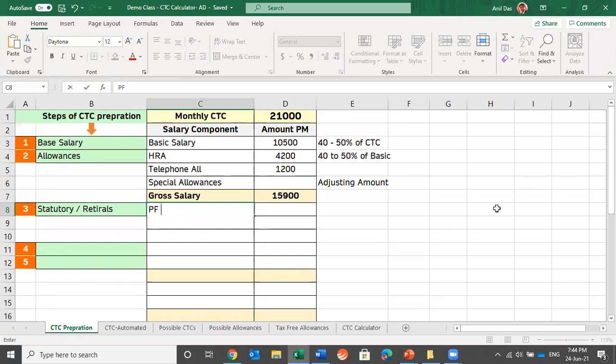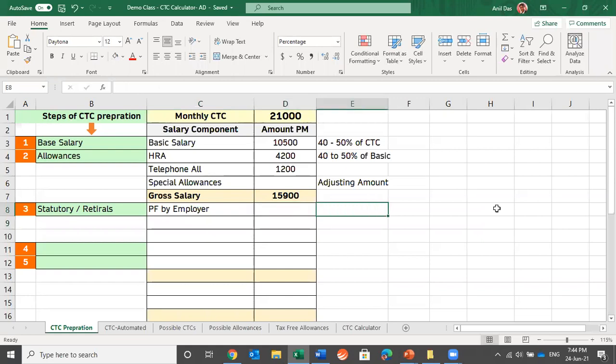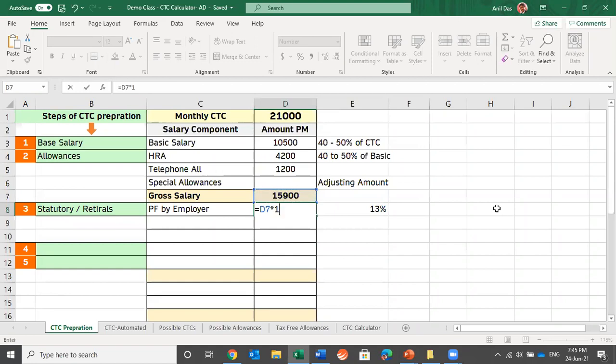So let's take PF by employer. Anybody who can say how much percentage is contributed by the company? Company contributes 13% into provident fund. Many must be thinking that it is 12%. No, employer contributes 12% plus one more percent. This 1% is contributed on behalf of EDLI and PF admin charges. 0.5 goes into PF admin charges and 0.5 goes into EDLI, which is an insurance. So let's calculate 13%. How much would the company be contributing? 13% of gross salary is 2067. Many must be thinking that I have calculated PF on gross salary where it can be calculated on basic.